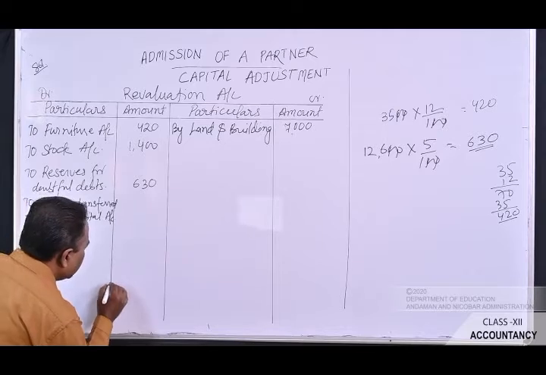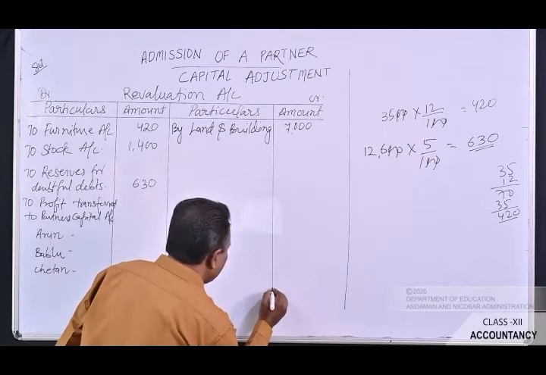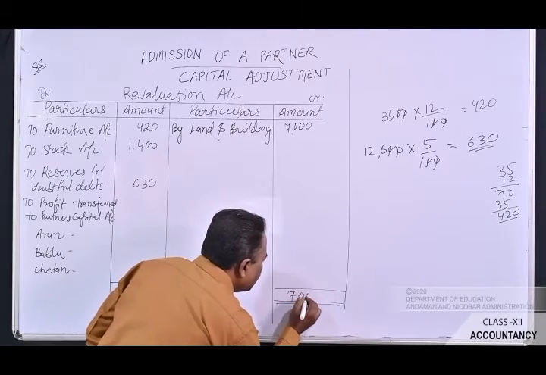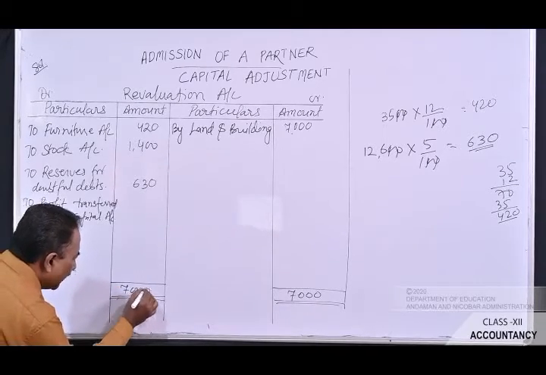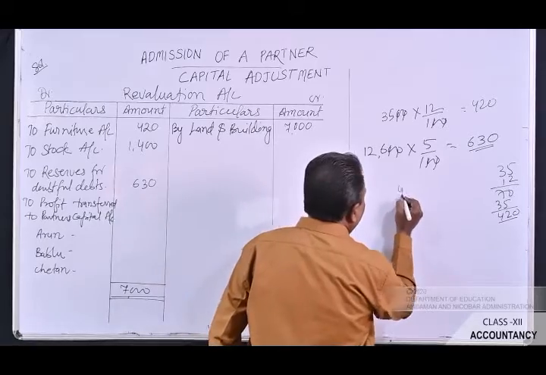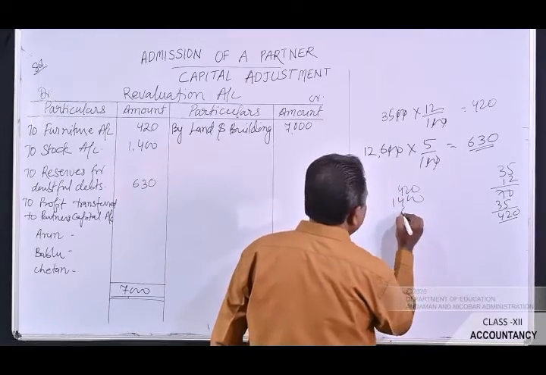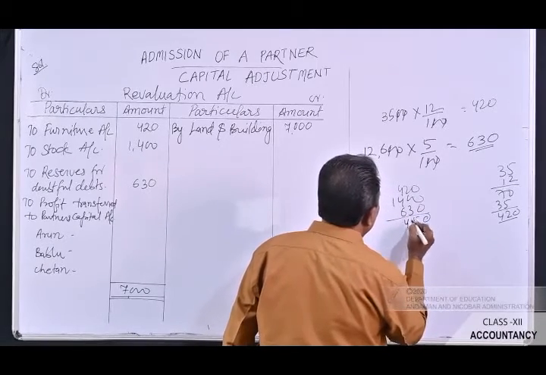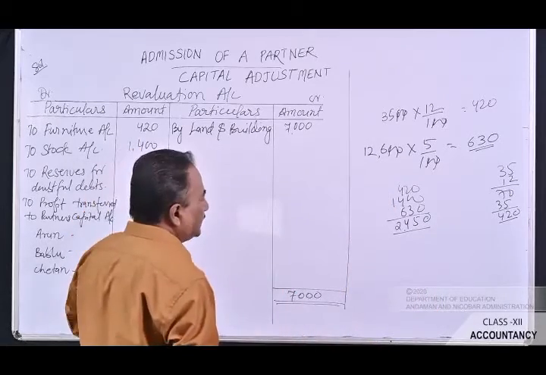Now let's see how the amount will appear. Here you have to write down rupees 7,000. The same figure has to be recorded here as rupees 7,000. Total all these three figures: 420, 1,400 and 630. 2,450 is the total of the debit side.